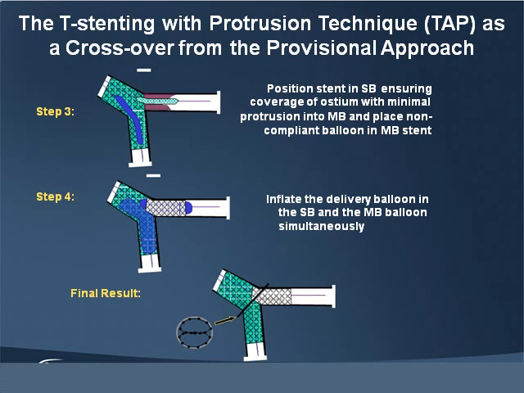Generally, either in the LAO caudal position or in the AP caudal position, take the 2 markers of the balloon, and then position the other stent in the center of it, which gives you the exact positioning, with probably 1 or 2 stent struts inside the main branch, and inflate both the balloons, the main branch balloon as well as the side branch balloon. So basically, the stent is not crushed, and the ostium is not missed. So that's the way we do a TAP stenting.